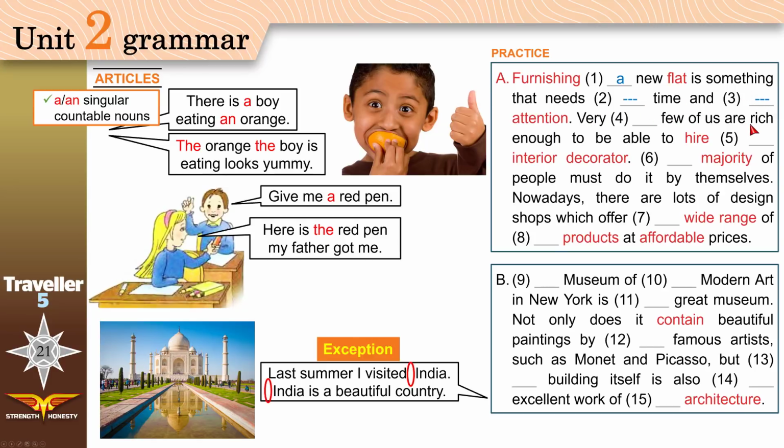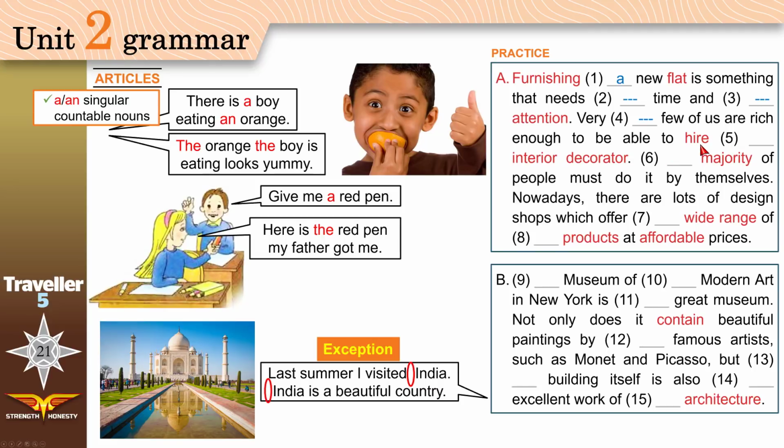Very few of us. Now, this is interesting because actually you can use a here and you can leave it empty if we don't have very. But because we have very, you can say very few of us. If we don't have very, then you can say a few of us are rich enough to be able to hire. Now you know the word rent.